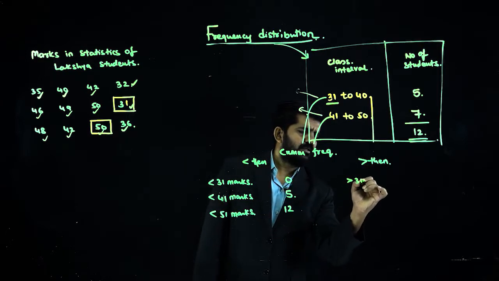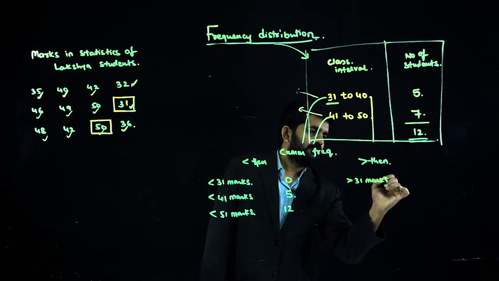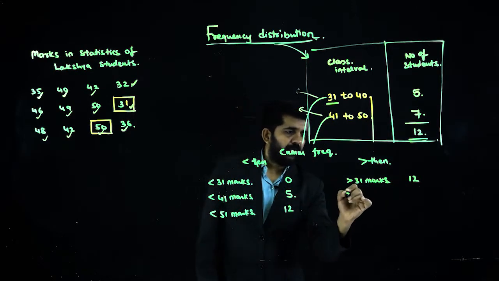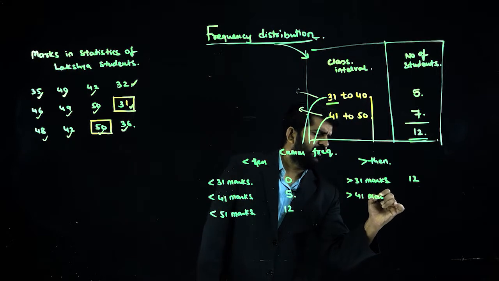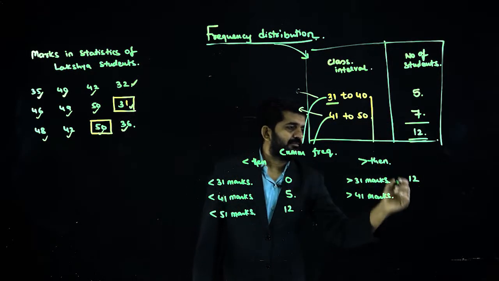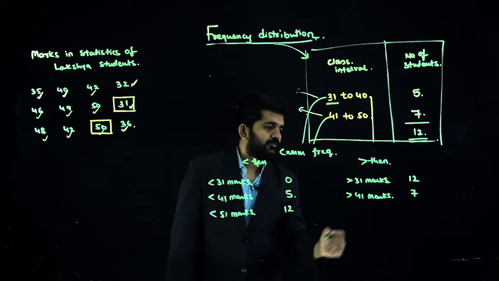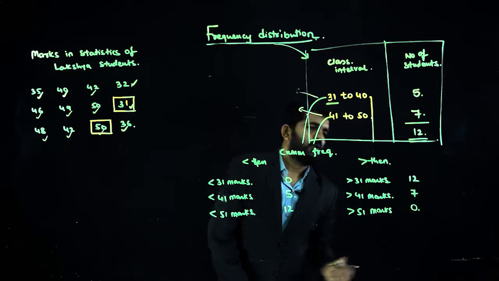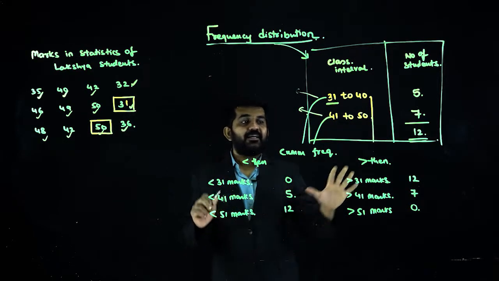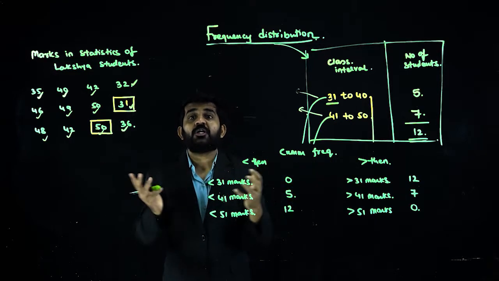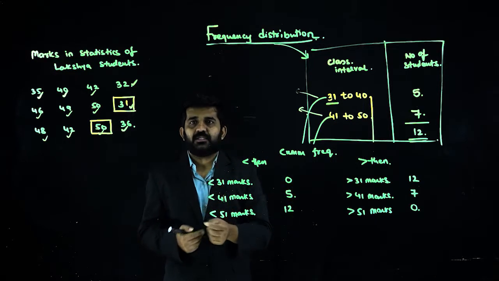Greater than 31 marks, all 12 students. Greater than 41 marks, only 7. Greater than 51 marks, no student. Greater than cumulative, accumulated total frequency.